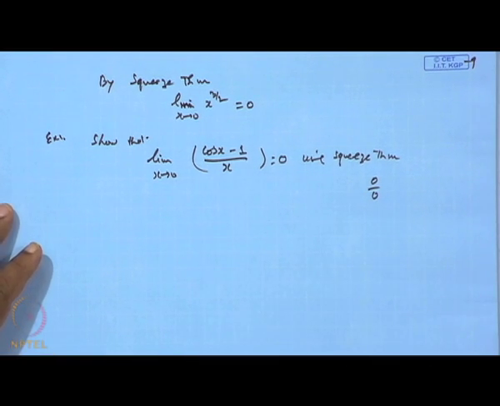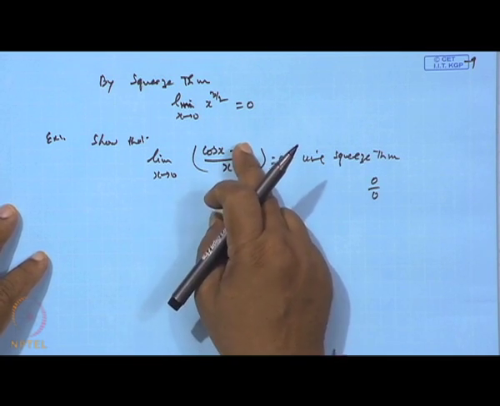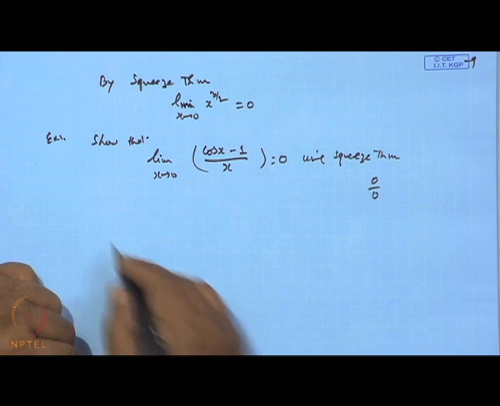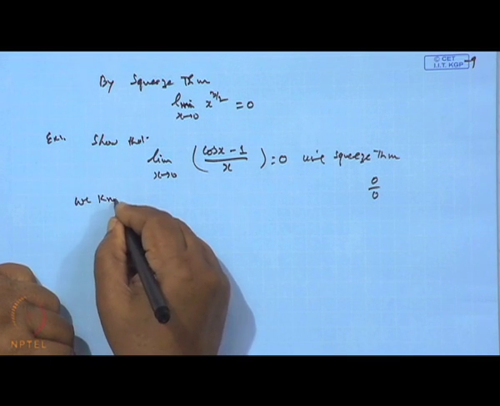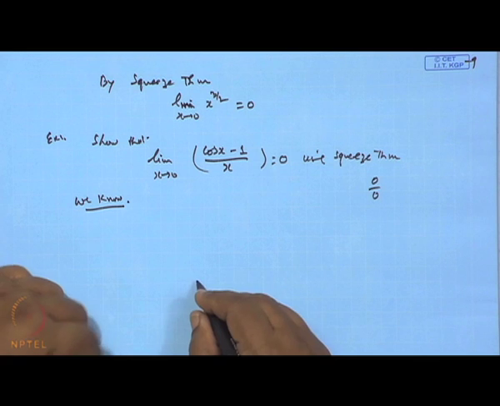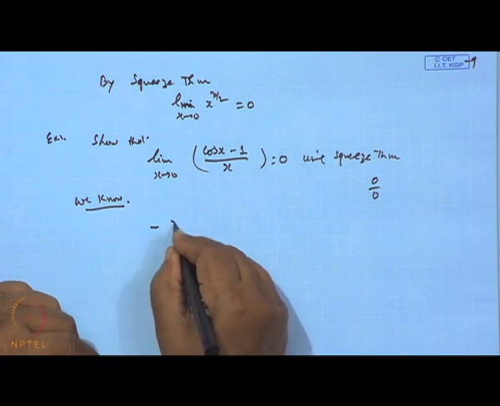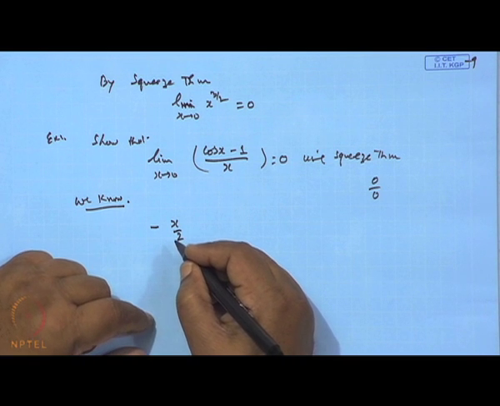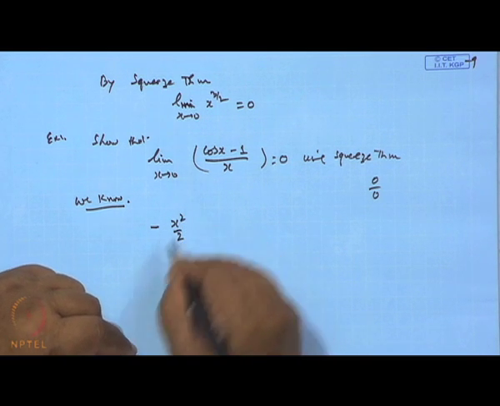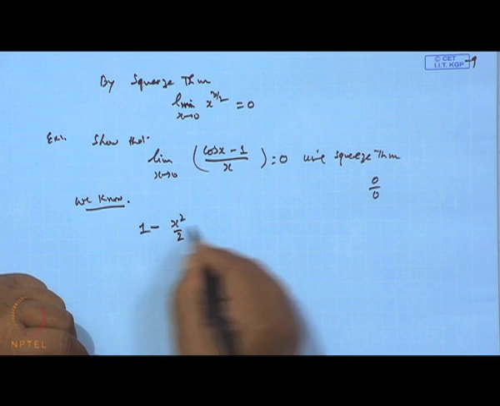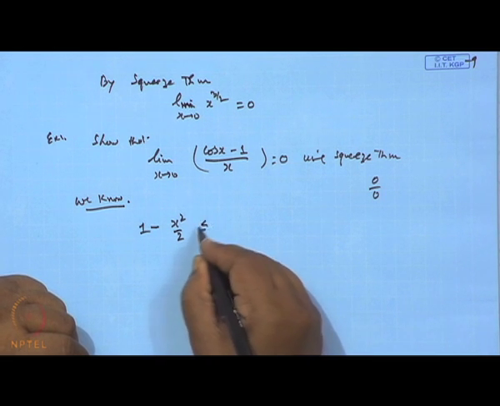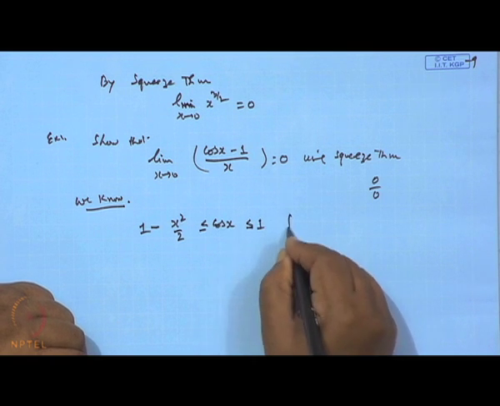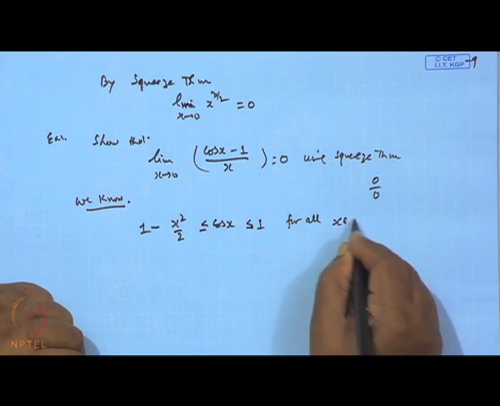What the Squeeze theorem says is that we have to identify the bounds for cos x. Now, we know, or this we can prove later on, that this result is true: 1 minus x square by 2 is less than or equal to cosine x is less than or equal to 1, for all x belonging to R.